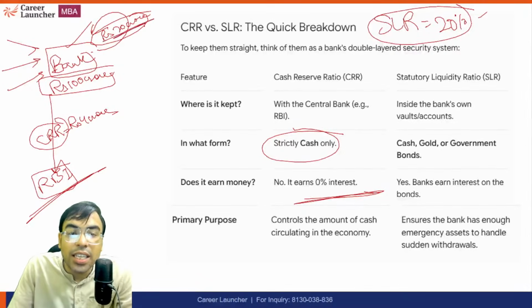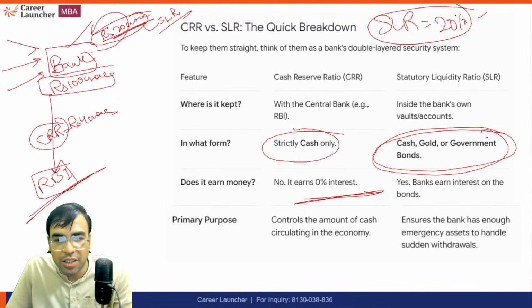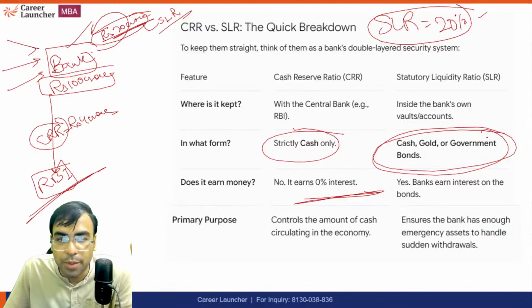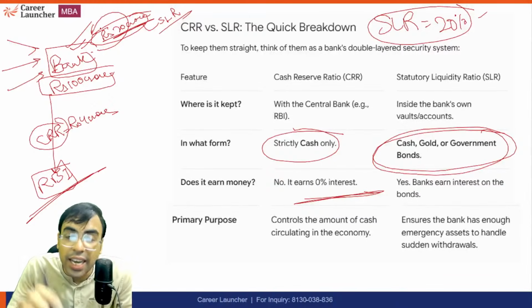But this is SLR. This 20 crore you are supposed to keep in your almirah. You are not supposed to extend loans on that. It can be in the form of cash, gold, or government bonds, or government securities, what we call in India. In this form, you can have SLR in your bank account. The bank is supposed to keep it in their almirah.